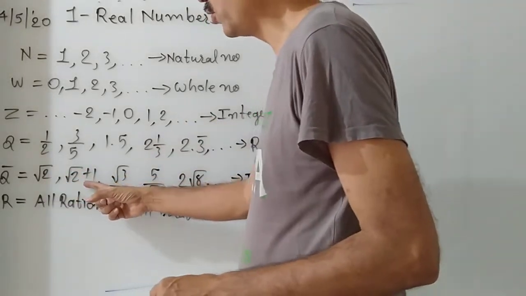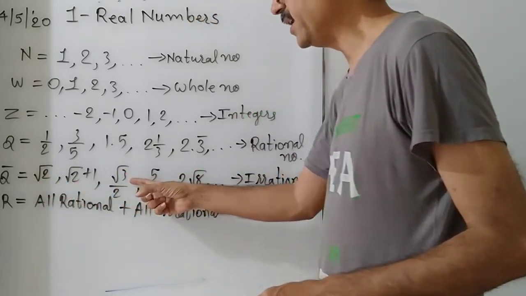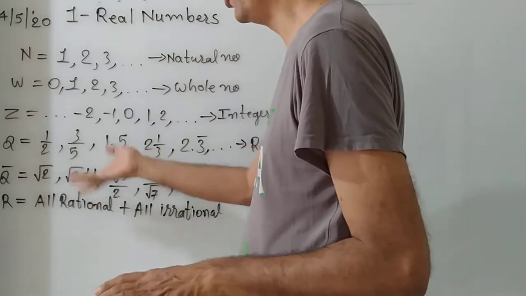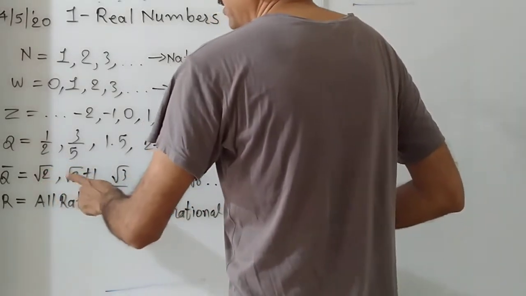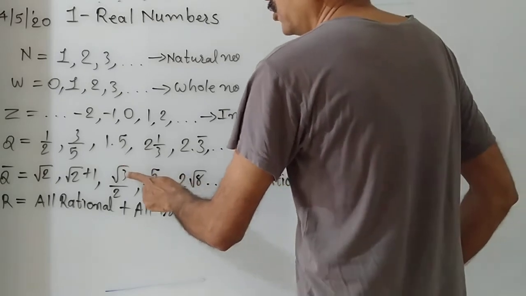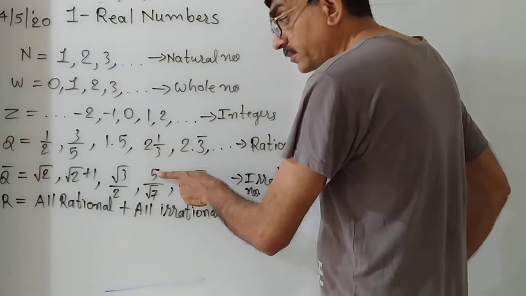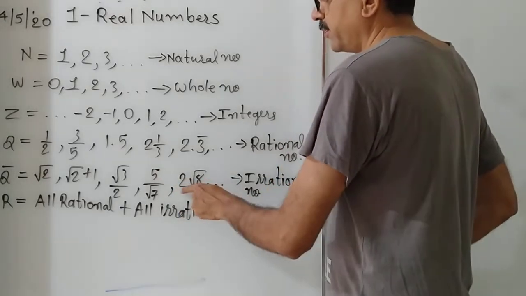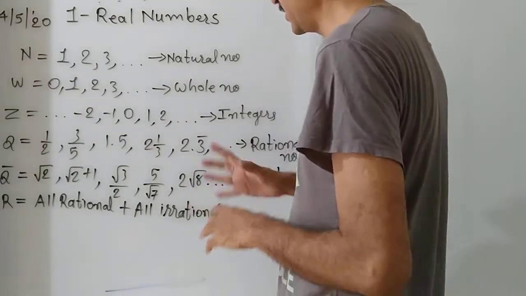Irrational numbers are those in which the square root or any root is not possible. Square root, cube root, fifth root, eighth root, 12th root. This is an irrational number. The sum of an irrational and a rational number is also irrational. Division of irrational and rational is also irrational. Here, 5 divided by root 7 is an irrational number. The product of an irrational number and a rational number is also irrational.